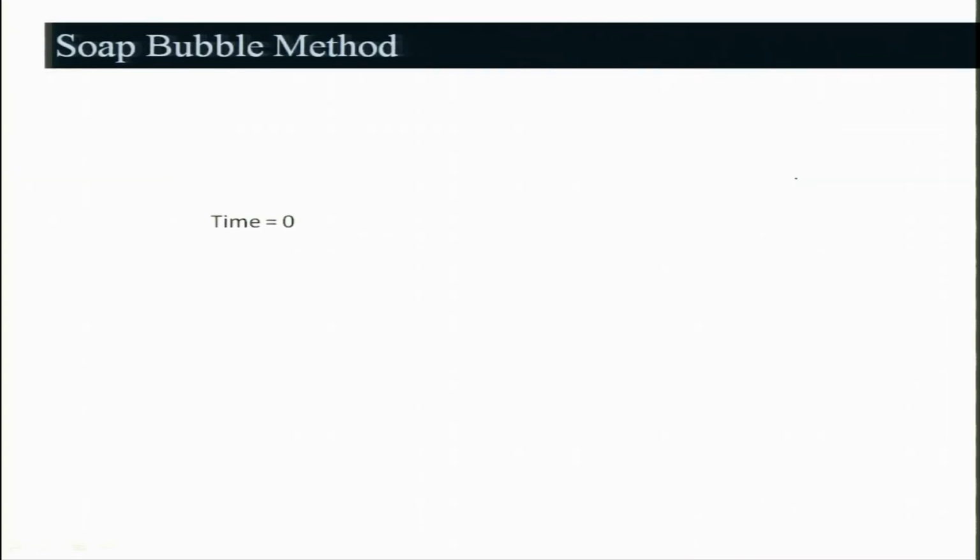So, the soap bubble method: what is being done, basically, this is the soap bubble, right. This is the fuel plus air mixture in a soap bubble.